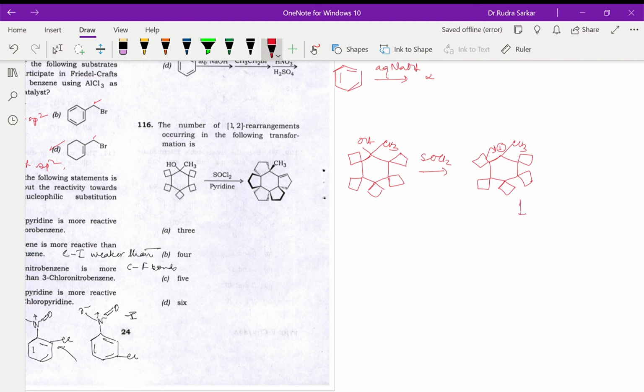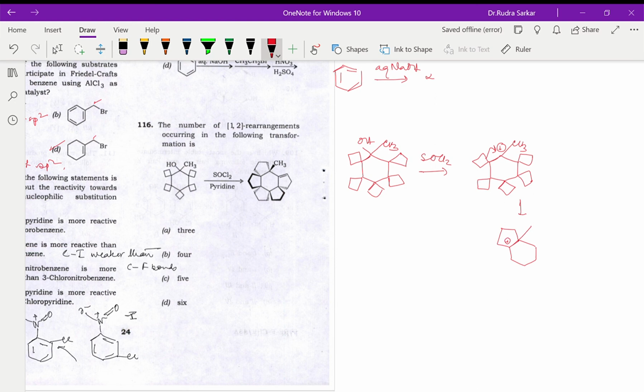Each time there will be a ring expansion like that. So if you are having a ring expansion like this, then the positive charge will come here.